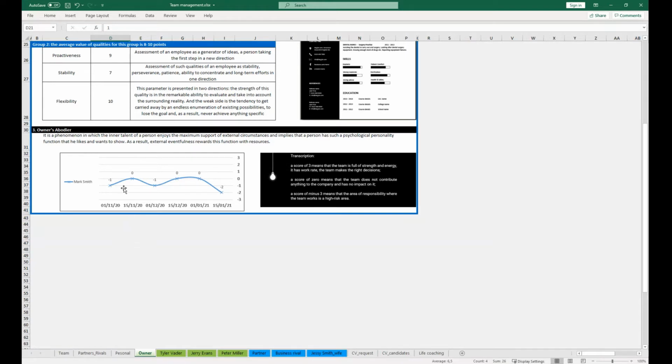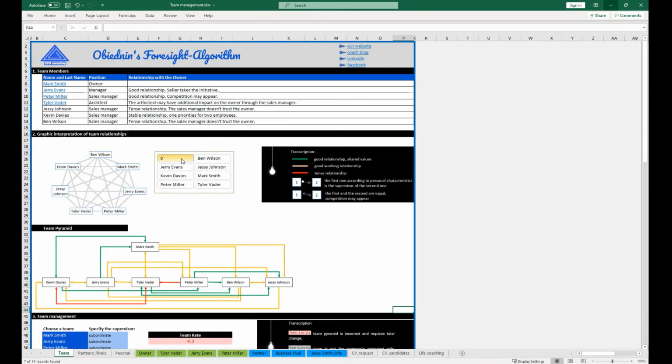A score of 0, such as on November 15th, means that the employee does not contribute anything to the team and currently does not have any impact. A score of -3 means that the area of responsibility where the employee is located is a high-risk area. The next point is an assessment of the employee's relationship with the team. The main indicators are represented by color and arrows. Green, yellow, red means the relationship is good, normal, and tense. We will take a look at these relationships in the team pyramid.